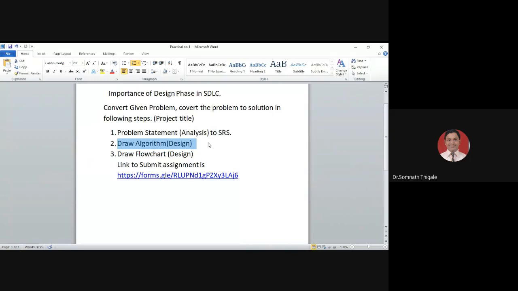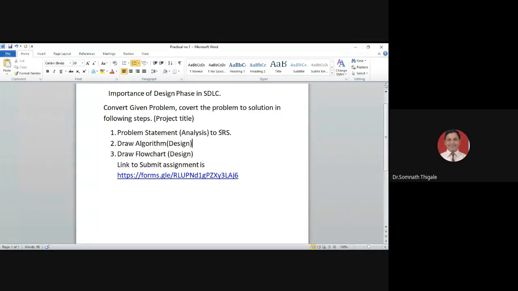Now what I have assigned to you: open your project title, and with respect to the project title, complete your first step, the problem statement. Write down a detailed description, just like I have shown to you. The problem statement given to me was an ATM machine, just to develop an ATM machine. But with respect to the ATM machine, I have written the detailed description. By writing a detailed description, we are trying to write and complete the SRS part.